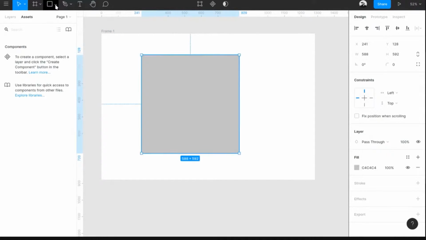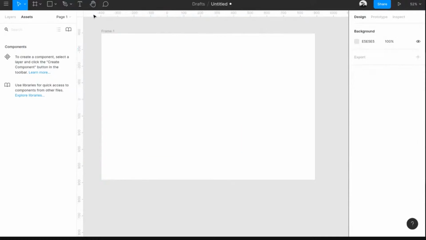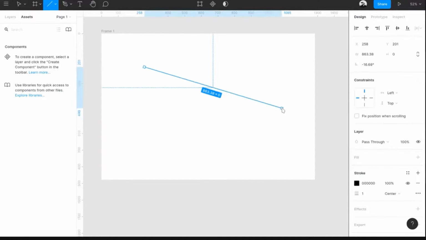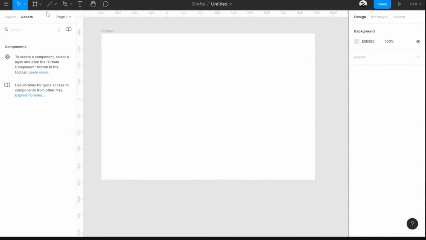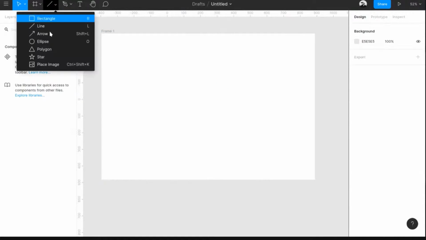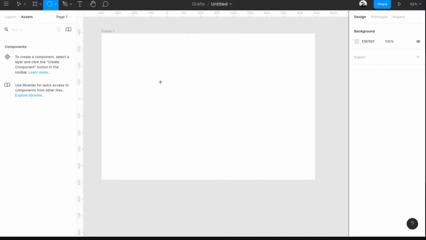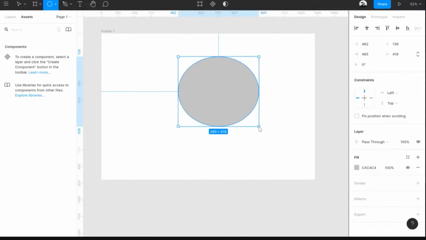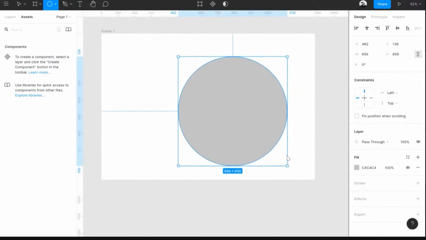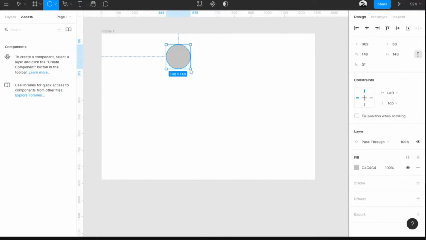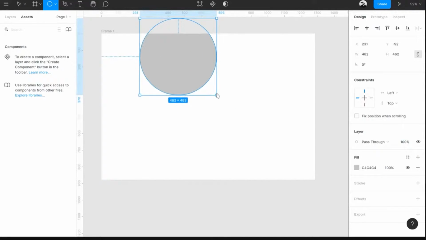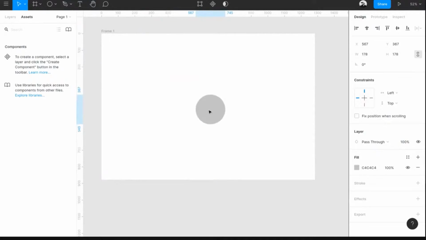This is actually a rectangle tool. And there is a circle and line tool. Basically, you can click and draw things, click and drag. These are basic things. I hope you all will find it easy to get started with this. There's an arrow, there's an ellipse. You can draw circles. If you hold Shift, the circle will be proportional. If you hold Alt and Shift, the circle will be drawn from the center. Awesome. Now, these are the basic shapes.